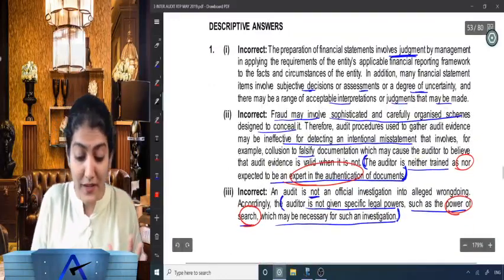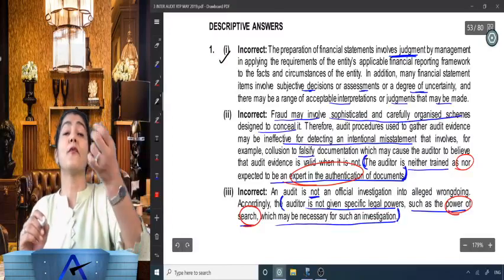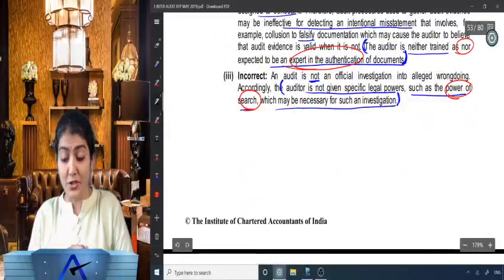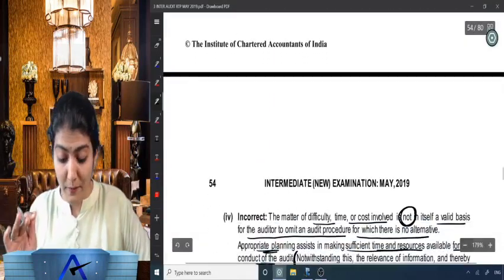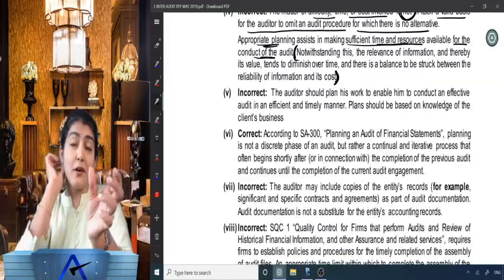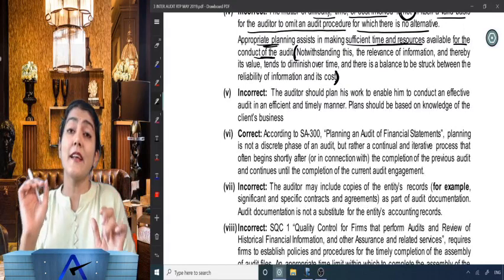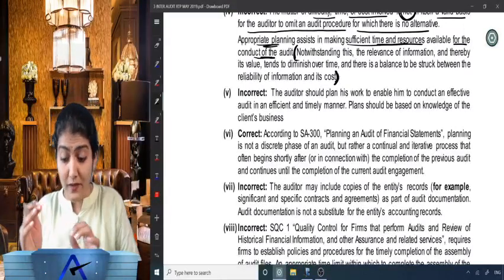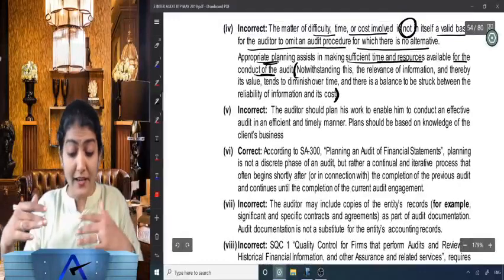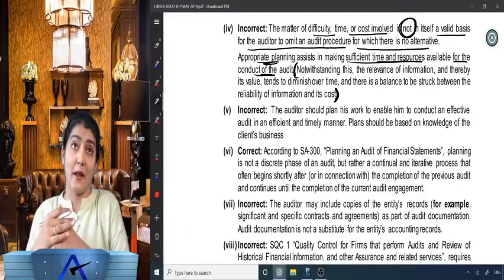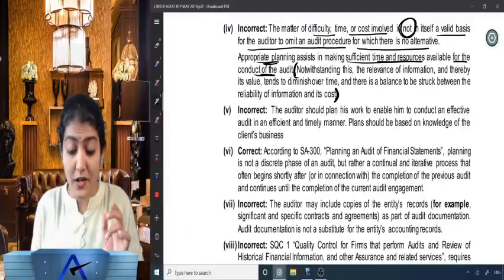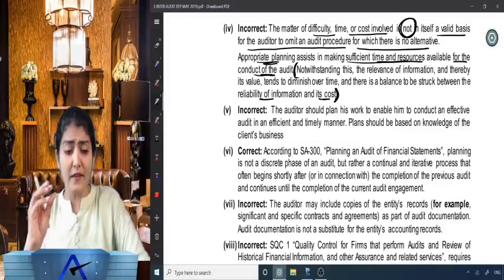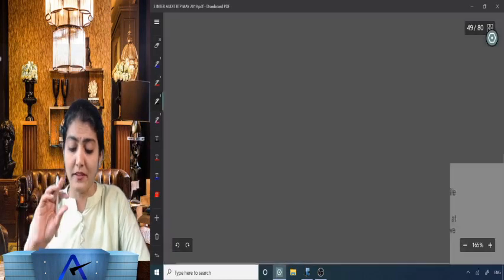First question also, the nature of financial reporting: it involves a huge amount of judgment. Then the auditor is not an expert in authentication of documents. The auditor does not have a power of search. Then we talk about one more limitation, timeliness of financial reporting and the balance between benefit and cost. The relevance of information and its value tend to diminish over time, and there has to be a balance struck between the reliability of information and its cost. It says auditor, you need to strike a balance between the two.